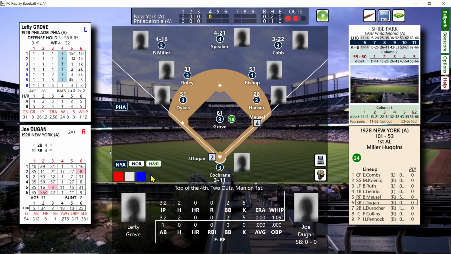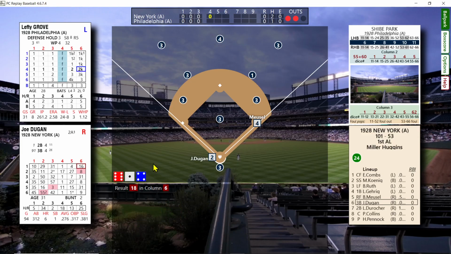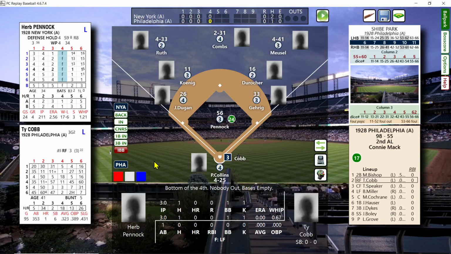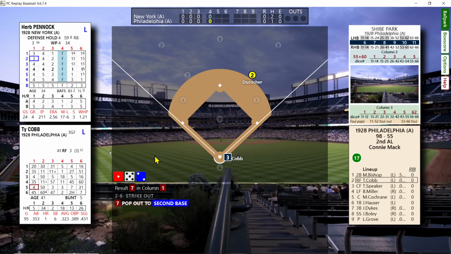2 out. Meusel on first, and Joe Dugan's up. And he flies out. And that would have been a sac fly if he hit the same roll. Oh well. We had the odds in our favor, but Gehrig gets thrown out at home. And we go bottom 4th, Ty Cobb. And he pops up to second, 1 out.